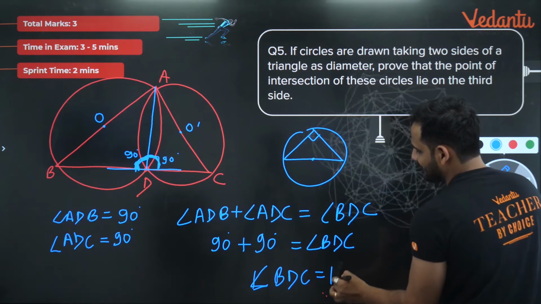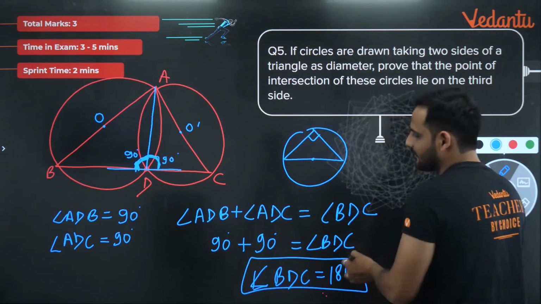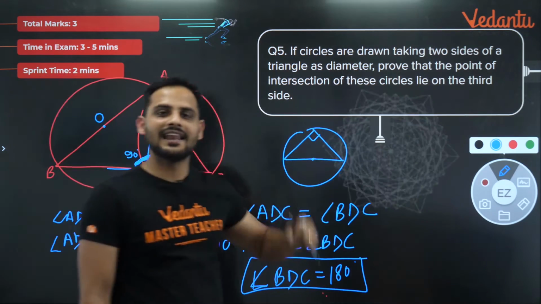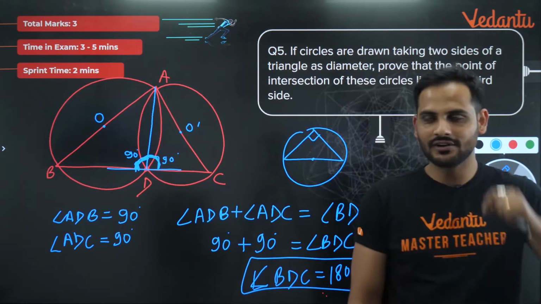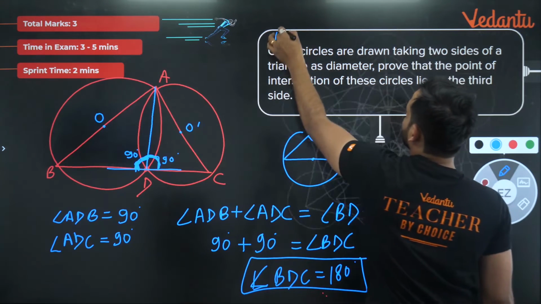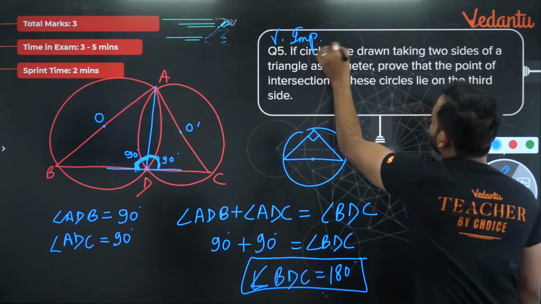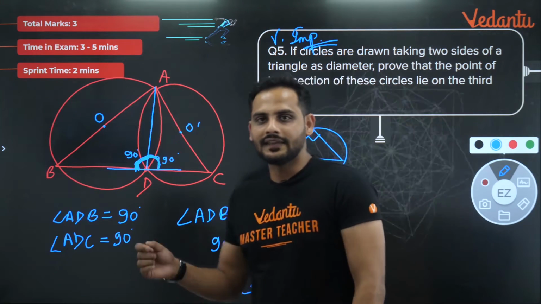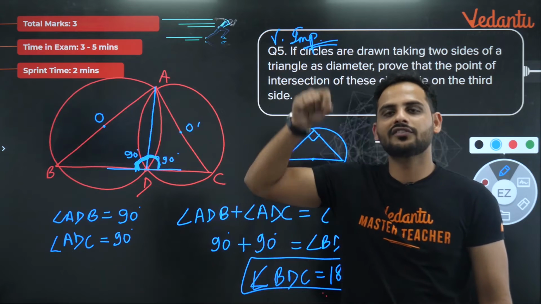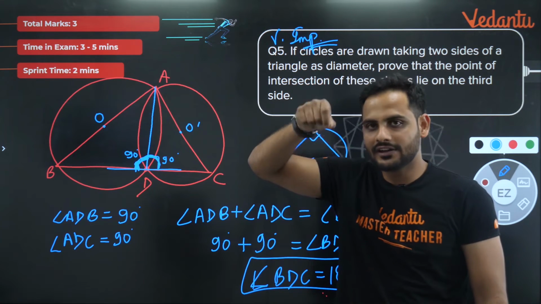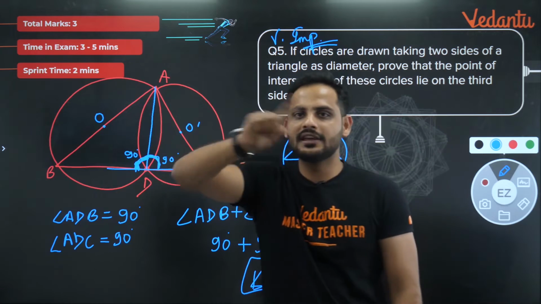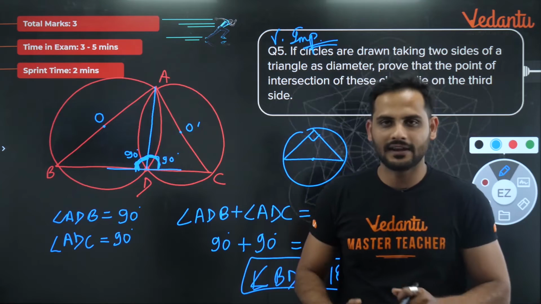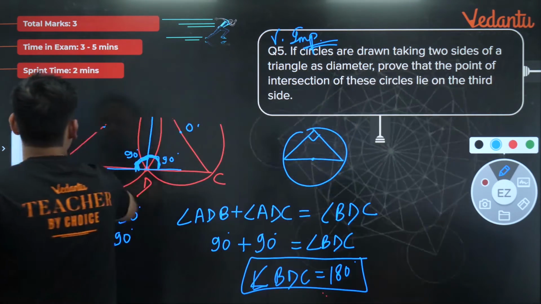And if angle BDC is equal to 180 degrees, definitely I can say BDC is a straight line, and point D is lying on the line BC. Understood? Very important, because if you don't know this question, you will feel very confused about how to prove it. Whenever you have to prove that a point is lying on a line, think in the direction that if this point is lying on that line, that angle will be equal to 180 degrees. So from here you will start. Once you have realized this part, then this question is very easy. Okay, let's move to the next question.